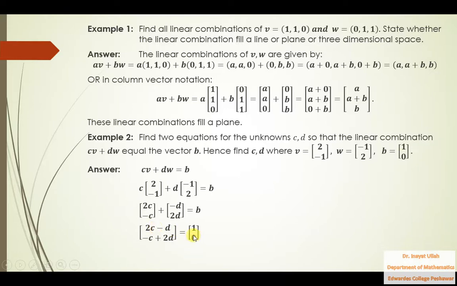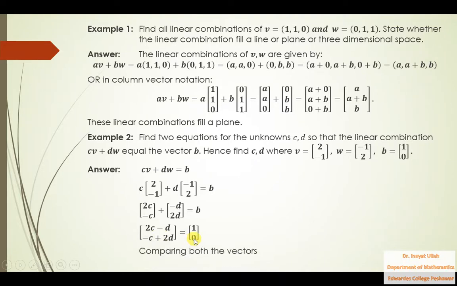Now comparing these two vectors: two vectors are equal if the corresponding entries are equal. I mean the first component equals the first component, and the second component equals the second component.